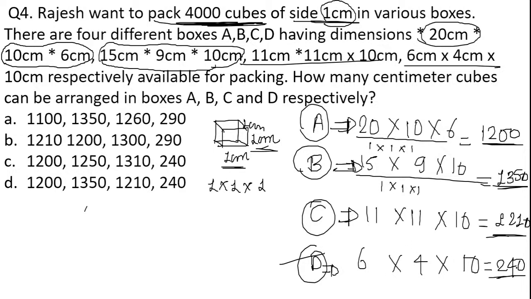One thing you have to simply remember: the box in which we are going to pack other boxes will come in the numerator, and the small boxes that we are going to pack in the big box will come in the denominator. I am saying it in simple words. So the correct answer for the given question will be option D: 1200, 1350, 1210 and 240.